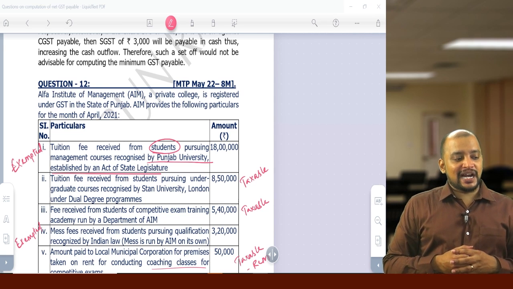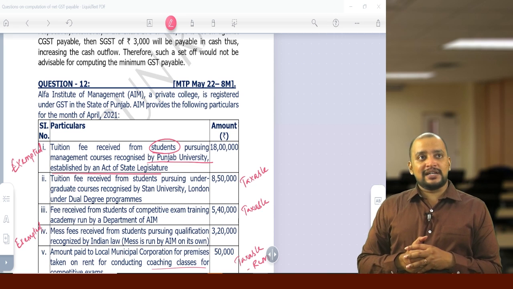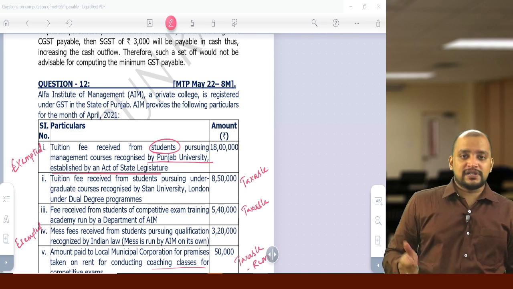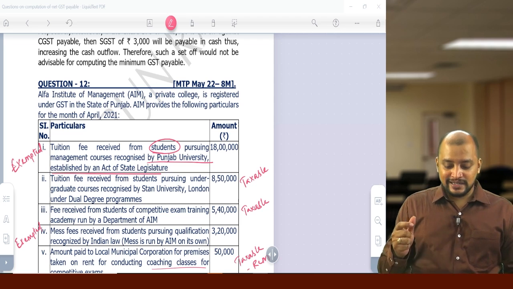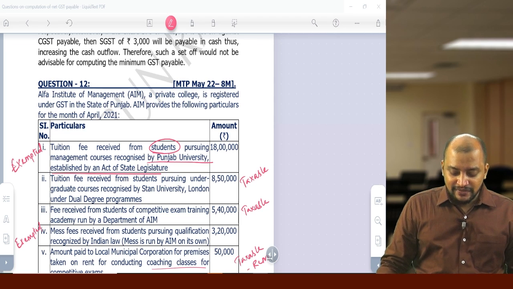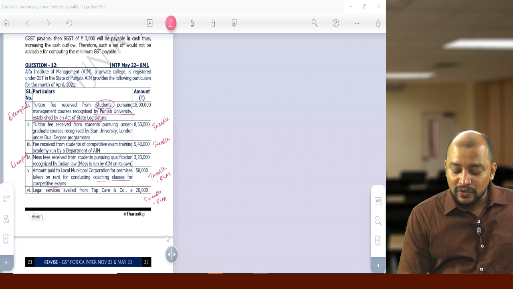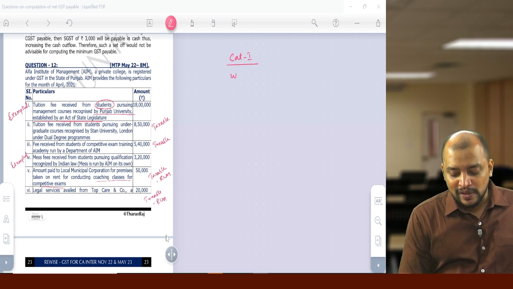Purchasing papers for conducting exam is exempted, sir? Papers procured is actually supply of goods. It is not supply of services. For education services, we need to remember a matrix. I told you that we have three categories of education institution. Category 1 is up to 12th standard.